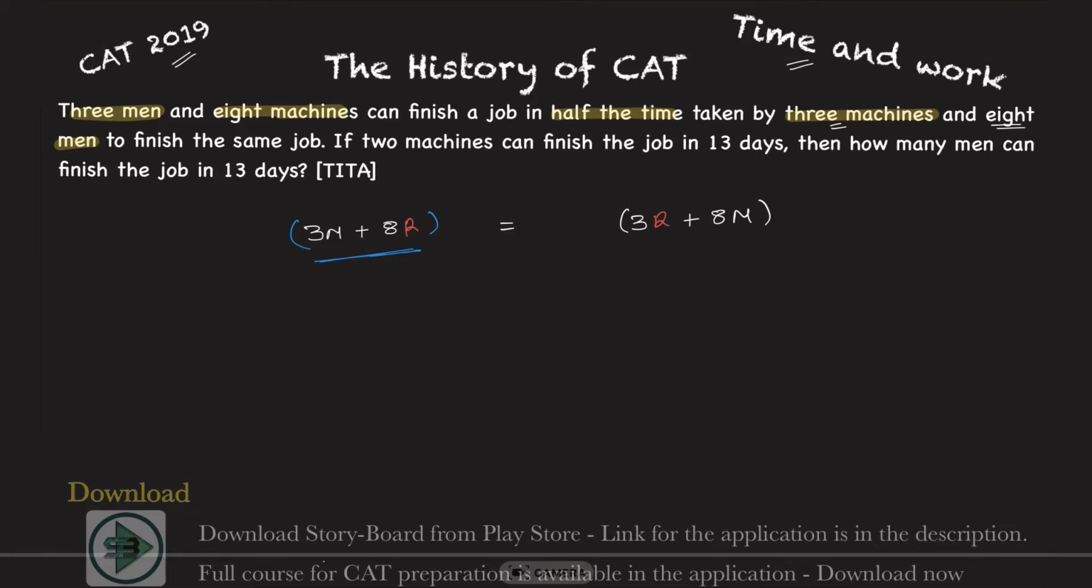Now the time taken by them to do the same work. They are doing the same work, 3 men and 8 robots, and 3 robots and 8 men. So the work done by them and them is the same. Say they are both making the same wall, but the time taken by the combination of 8 robots and 3 men is half the time taken by the combination of 3 robots and 8 men, which means they are twice as efficient.